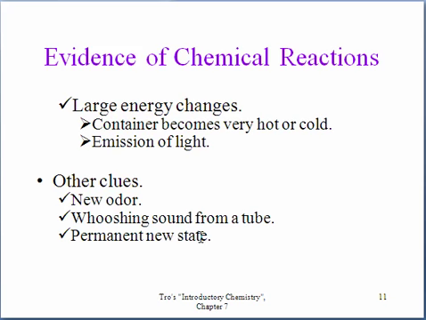or a permanent new state, a new state that we couldn't get into another new state. So an example of this would be boiling an egg. If we boiled a raw egg, we would get it into a new form, the hard-boiled egg. We could not get it back to its original state. That is a chemical reaction. If it was a physical reaction, we'd be able to get that egg back to its original state, just like we could freeze water and get it back to its original liquid state.